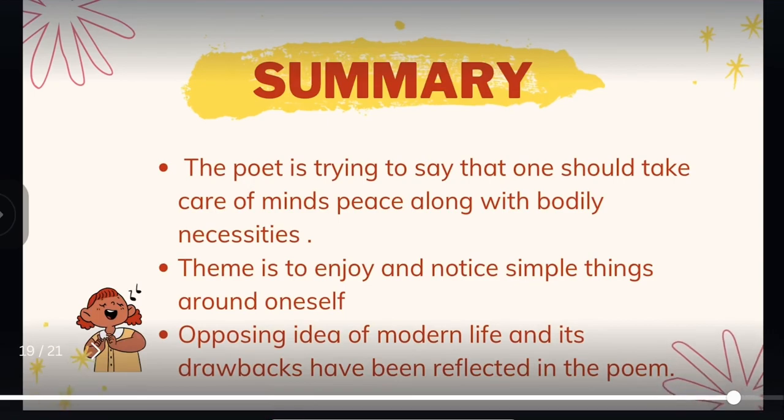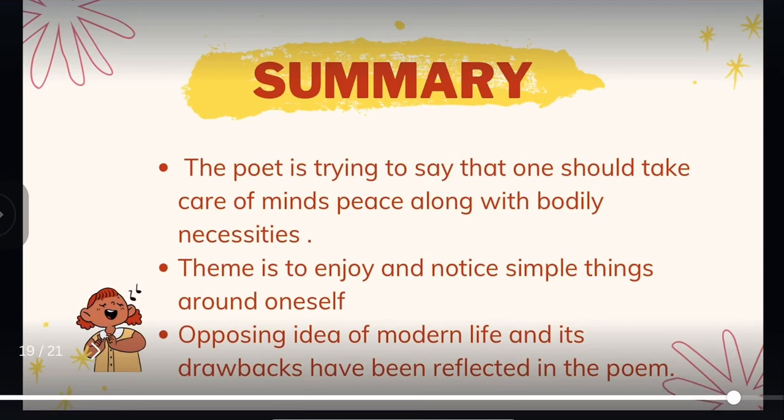The summary of the poem is that the poet is trying to say that one should take care of the mind's peace along with bodily necessities and should not always be busy in modern times, in busy schedules. One should also take care of their spirituality and mental health, and give importance to nature and the beauty around them. The theme is to enjoy and notice simple things around oneself.